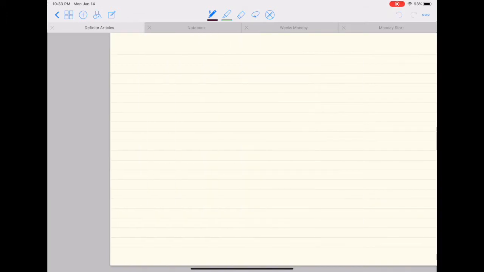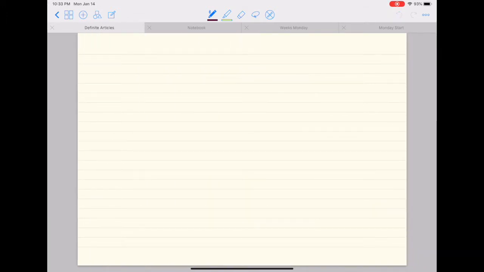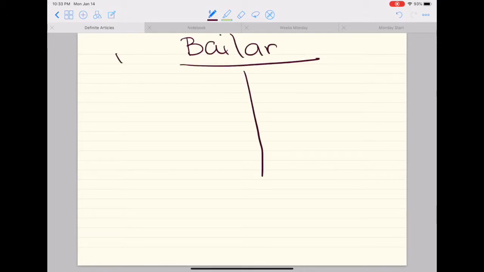Okay? So the next thing I wanted to talk about is what the endings are if my infinitive ends in AR. For example, I'm going to write the verb bailar. We've covered this in class. Remember, bailar is a regular verb. When I say a regular verb, that means the stem never changes. This is my stem, this is my ending.